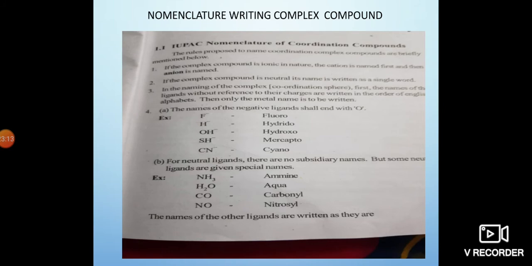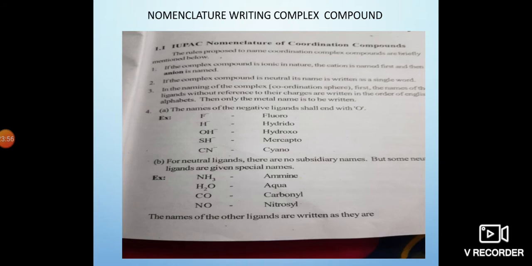These are the terminologies generally used in coordination chemistry. Then we will go for the IUPAC nomenclature of coordination compounds. First, the rules proposed to name the coordination compounds are briefly mentioned below. If the complex compound is ionic in nature, the cation is named first and then the anion. That is the first thing.